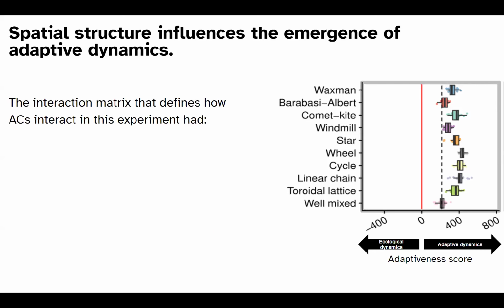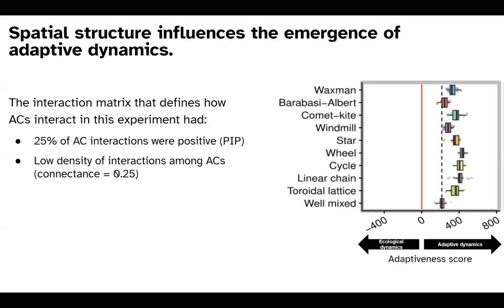And now I'm going to explain that interaction matrix, which we talked about previously. This is made up of varying degrees of connectance and positive interaction proportion. So for this experiment that I was pointing out, 25% of those AC interactions are positive, so they're promoting growth. And then there's a low connectance, a low density of those interactions among those ACs, as there's a score of 0.25.